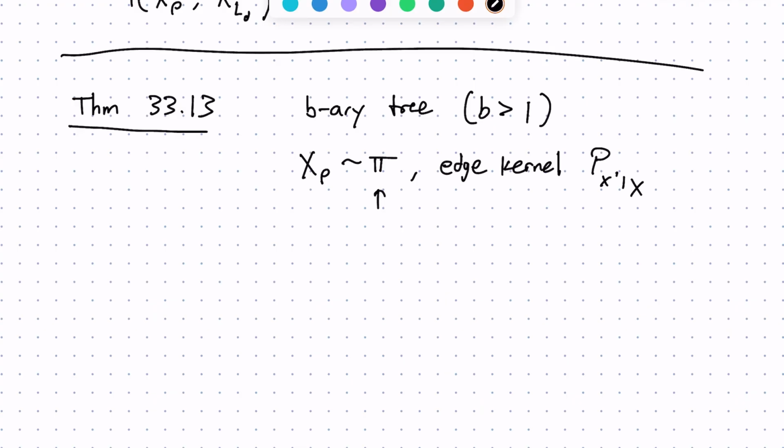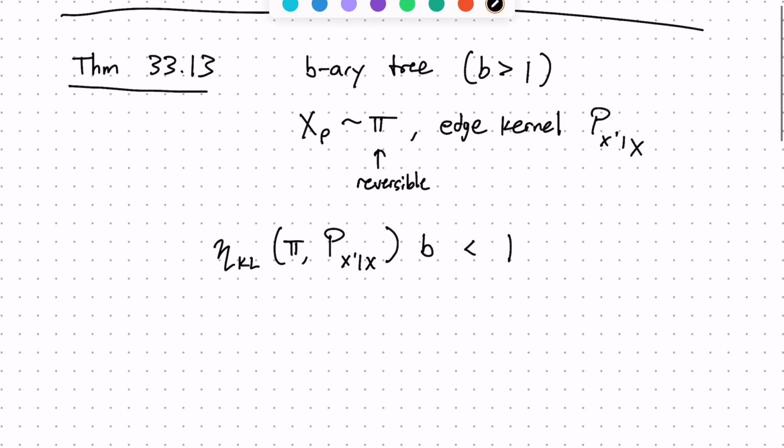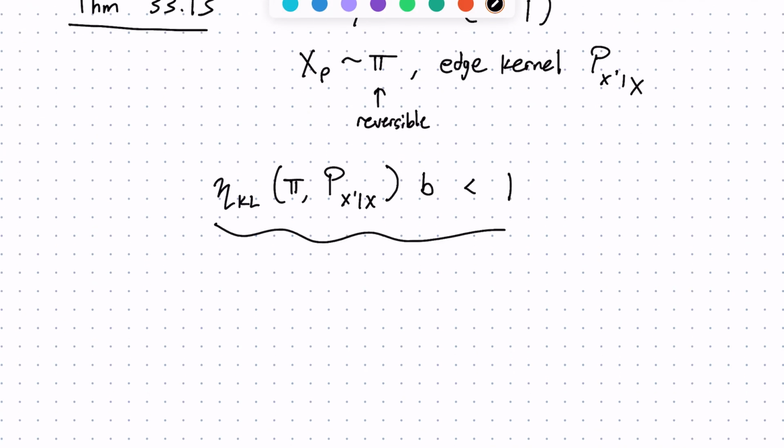We're going to assume that pi is reversible, and if the KL contraction coefficient between pi and P, our kernel, is less than 1, then this implies that the mutual information between the root and layer D approaches 0 as D approaches infinity.